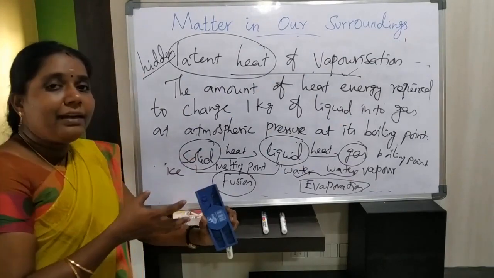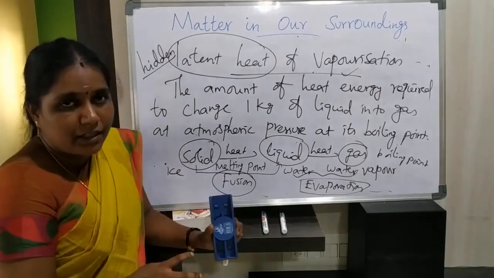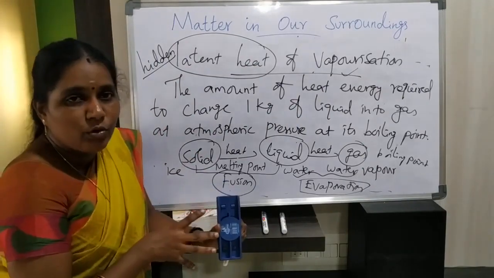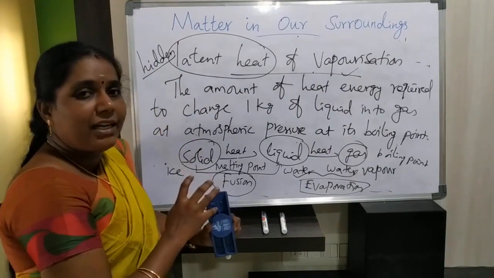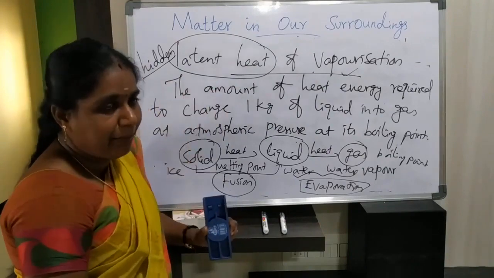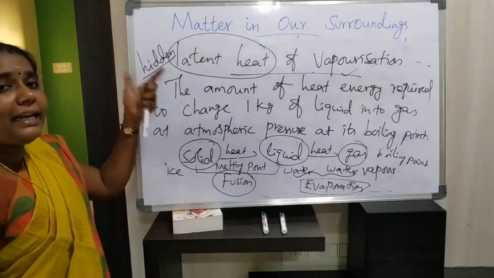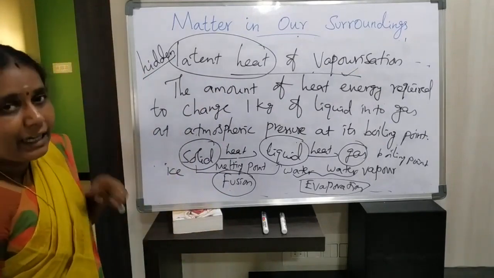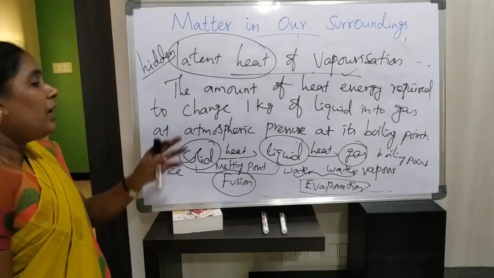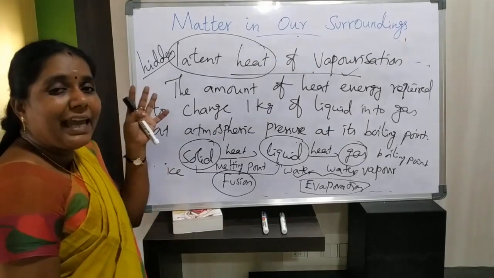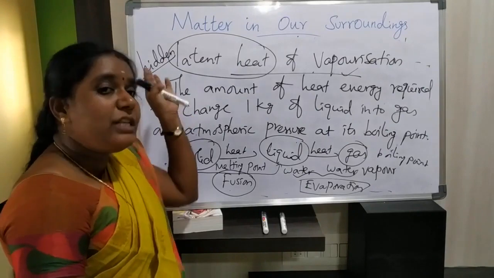So latent heat is nothing but hidden heat. How will you define latent heat of fusion and latent heat of vaporization? That is the amount of heat energy required to change 1 kg of solid into